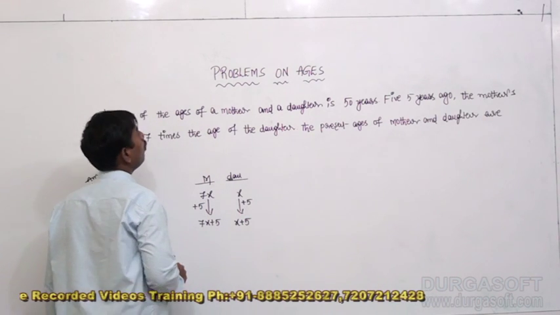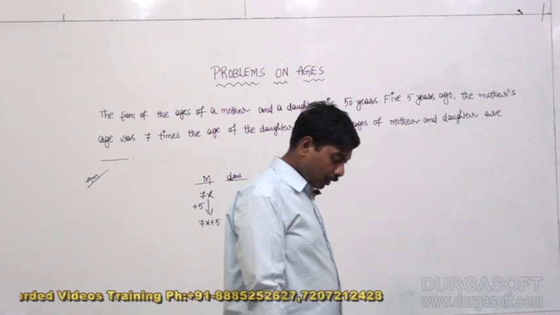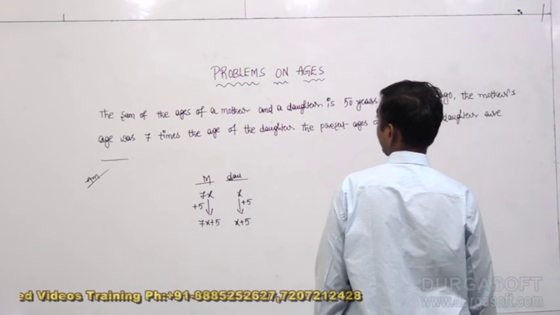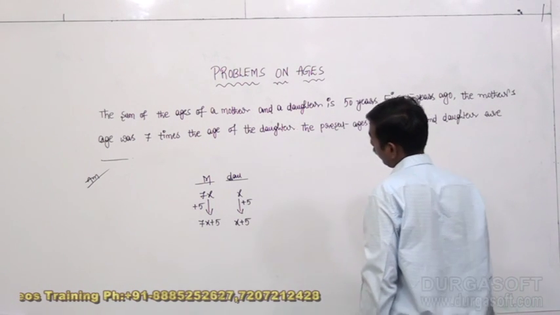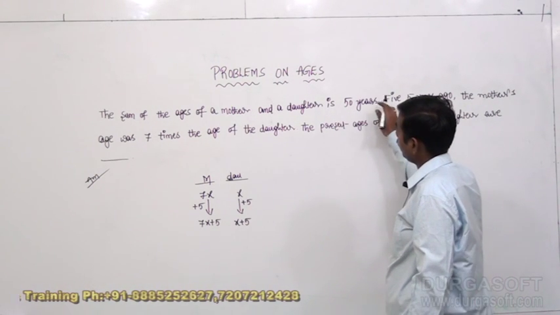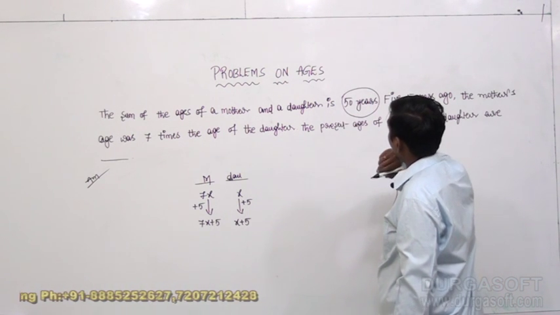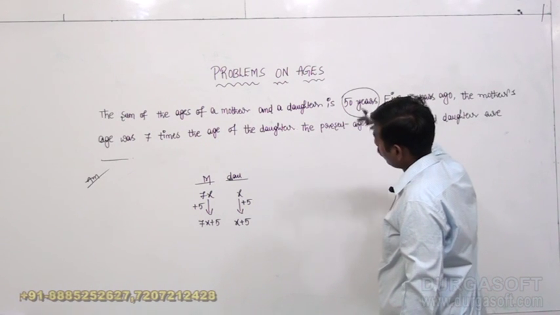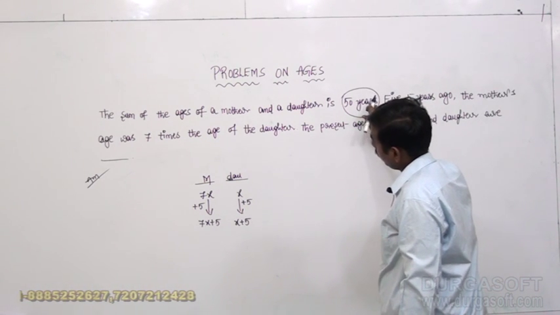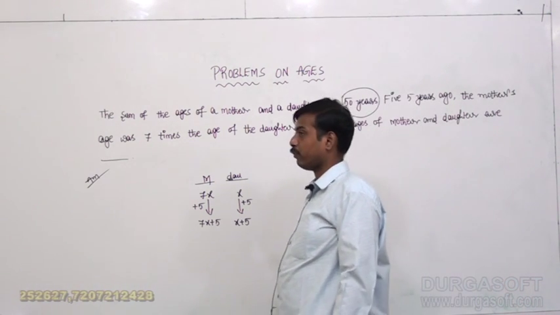Am I clear? Alright, now with respect to the given information, the sum of the ages of a mother and a daughter is how many years? At present, the summation of the mother and daughter we came to know is 50.